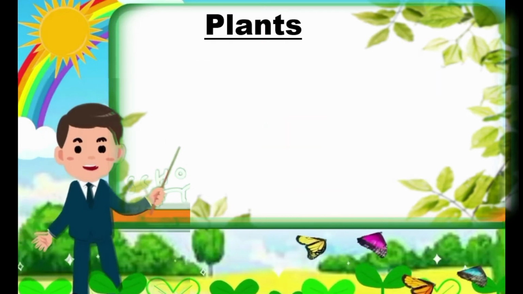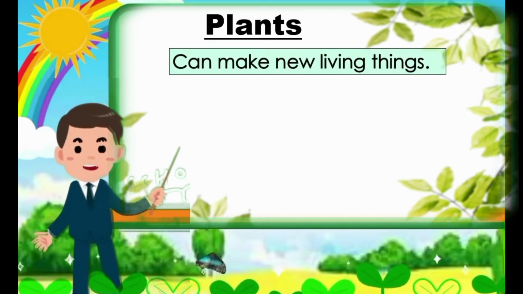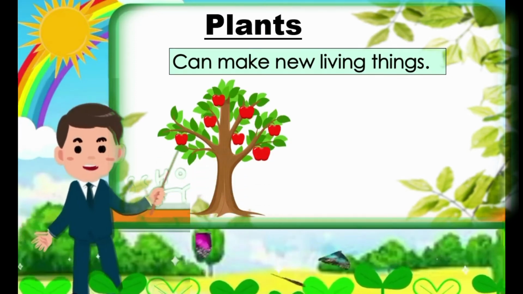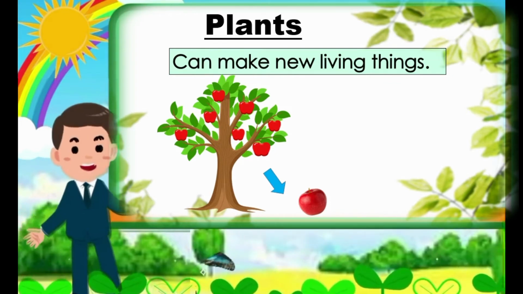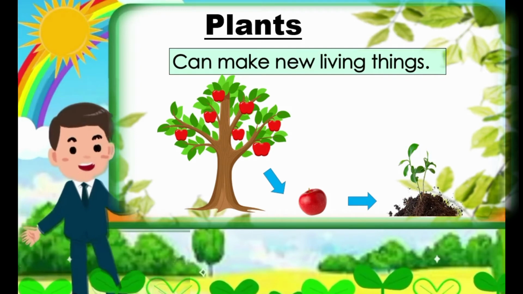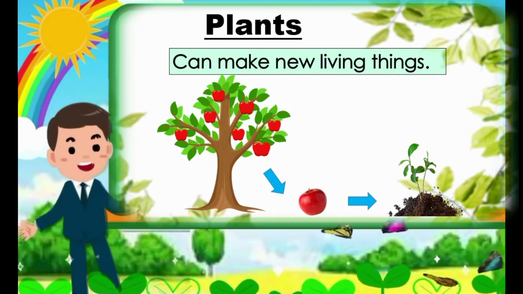Plants can make new living things. From the apple tree, the fruit will fall on the ground and decompose. After that, the seeds will grow as another apple tree.